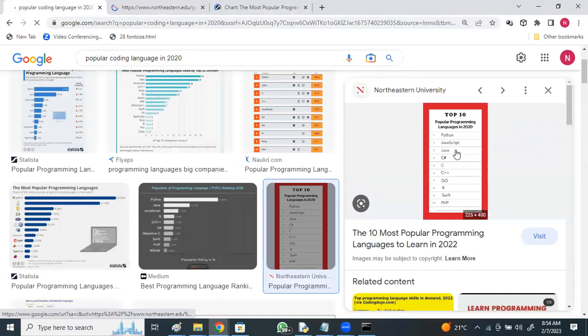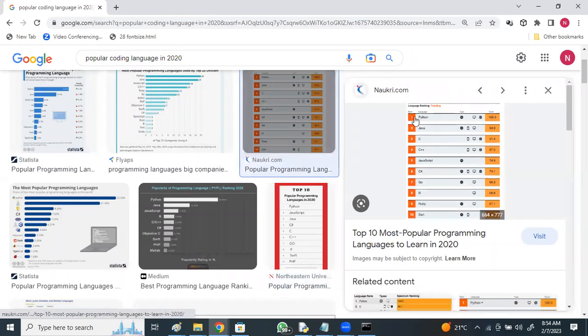Top 10 programming languages, Python stands first, yes. Python stands first as the number one rank. Even if you see the ranking, Python is the number one rank, then Java second, C, C++, JavaScript.